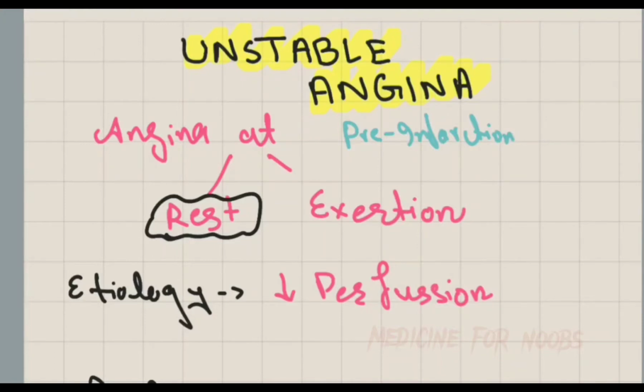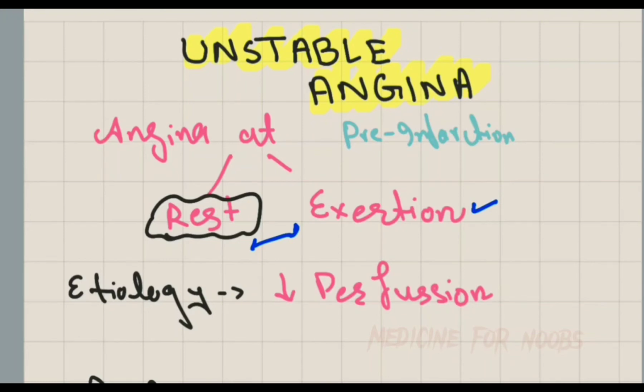Hello guys, welcome to the channel, and today we are going to talk about unstable angina. Unstable angina is a type of angina which occurs at rest, opposite to that of the stable angina which only occurs at exertion, but the unstable angina occurs at both exertion and at rest.